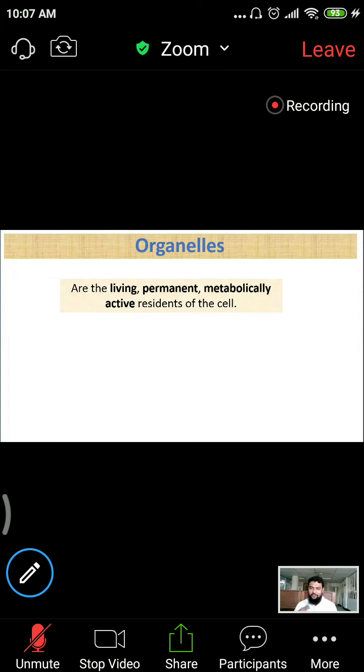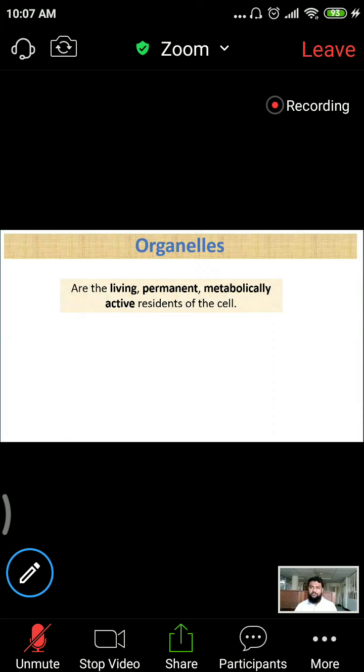So can you tell me some characteristics of organelles? Yes. These are living components of the cell. These are permanent components of the cell. These are metabolically active components of the cell. So these are the characteristics of organelles, and you should replace them by their reverse words to define inclusions.